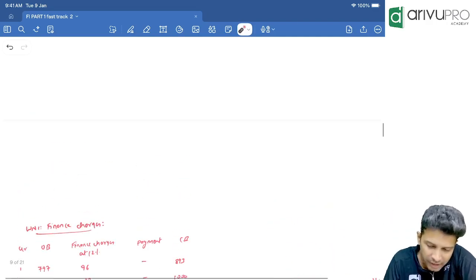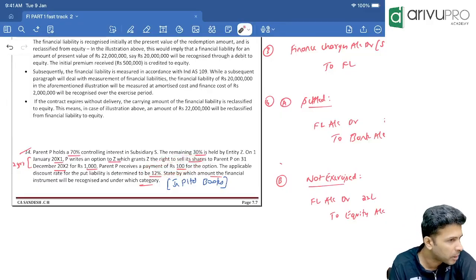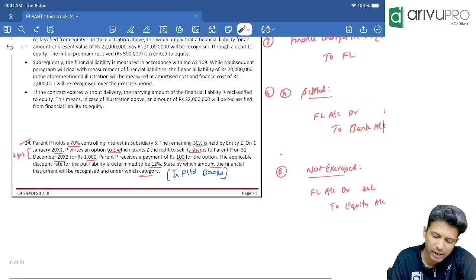Now P, did they receive any money to give this option to Z? Did P collect any money? Yeah. P collected some money today only. How much is that? Option premium of 100 rupees. So that means from P's perspective, money is going out or money is coming in? Coming in. So the first journal entry is an easy thing.